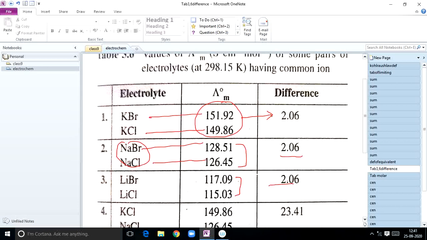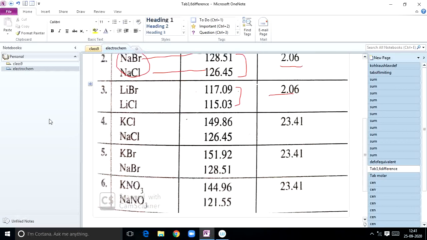Like that, even for this set, you can see KCl, NaCl, KBr, NaBr. If you take the difference here, it was found to be 23.41, and here also 23.41. So he observed that the difference of lambda m naught values of different pairs of electrolytes having a common cation or anion was almost same. That is an important point. Okay.